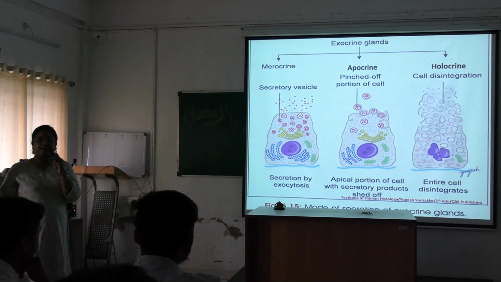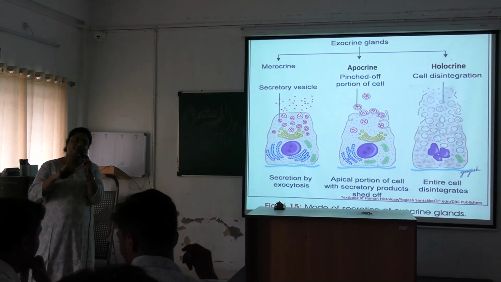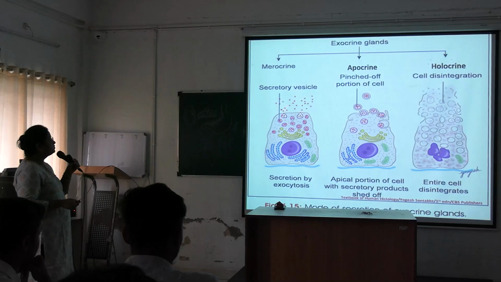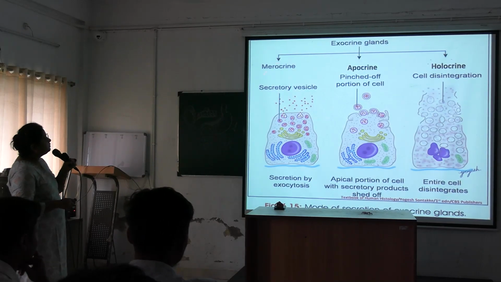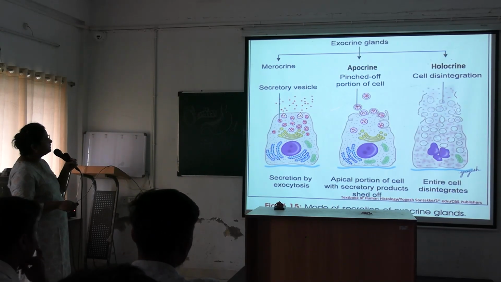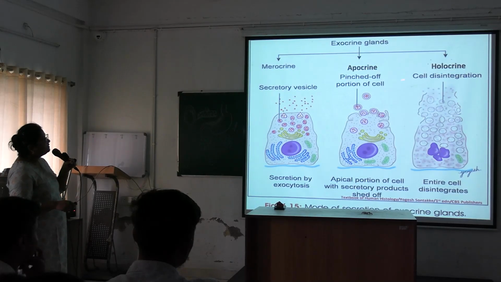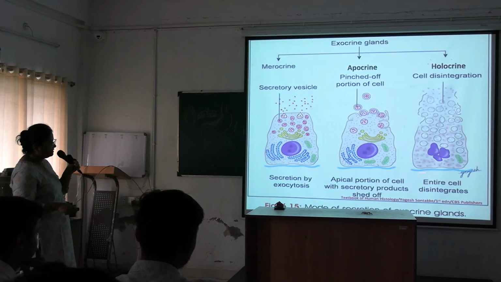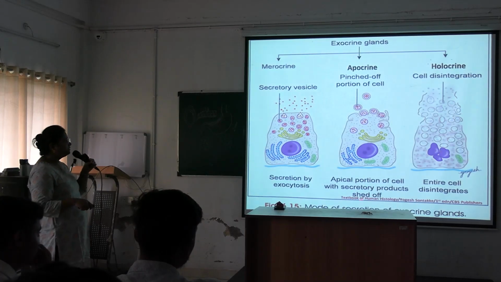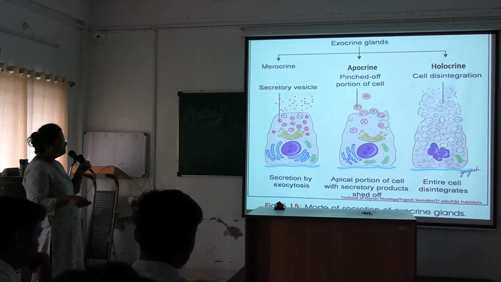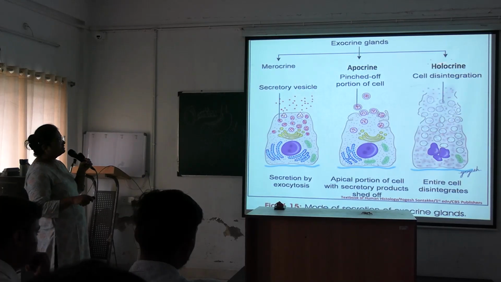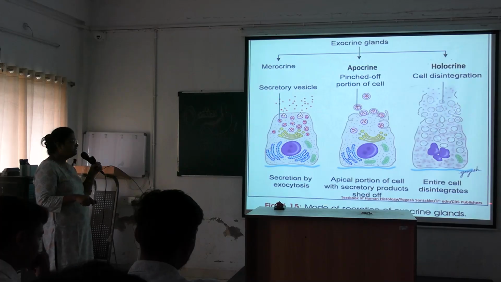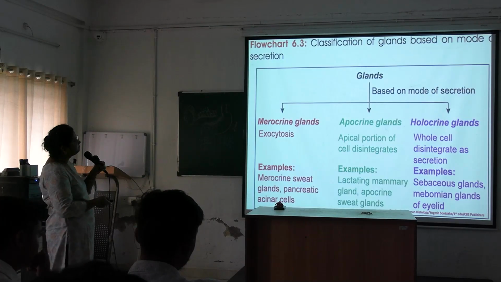So, three types of salivary glands have three types of secretions, okay. Here secretion is by exocytosis, merocrine gland. Apocrine gland: a pinched off portion of the cell, the apical portion with secretory products is shed off for secretion. And here the entire cell disintegrates: holocrine gland, cell disintegration. Okay, these are the three modes of secretion of the exocrine glands.